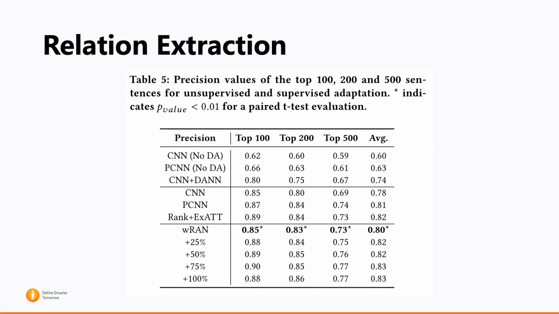Our approach achieves the best performance on NYT dataset among all the other unsupervised adaptation models. We also add labeled data in the target domain, and our model with 100% labeled data outperforms both CNN, PCNN, and RANK+EXATT.